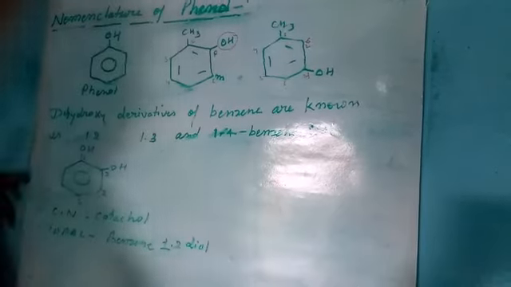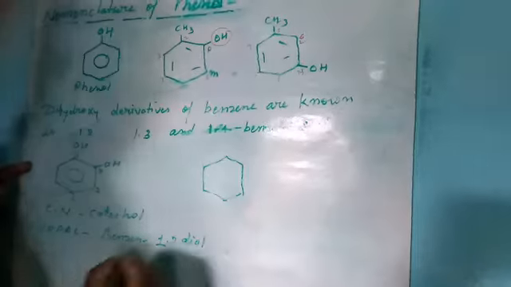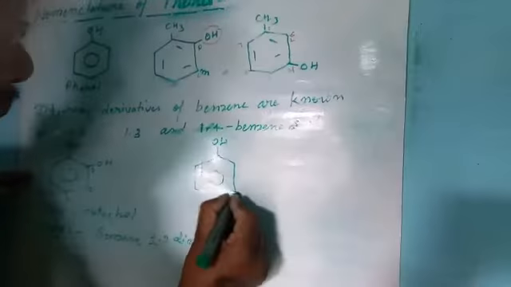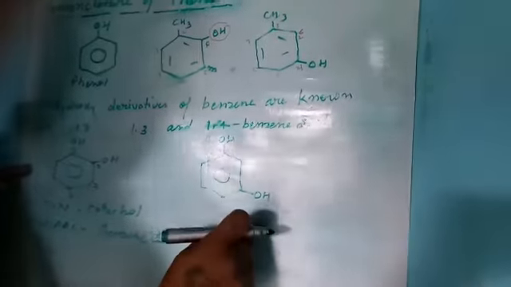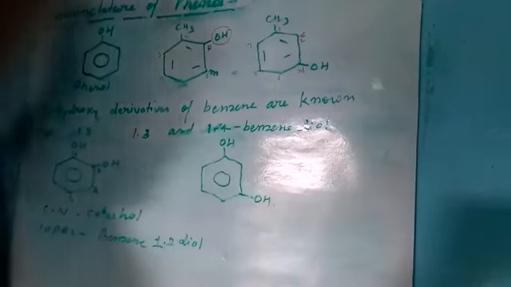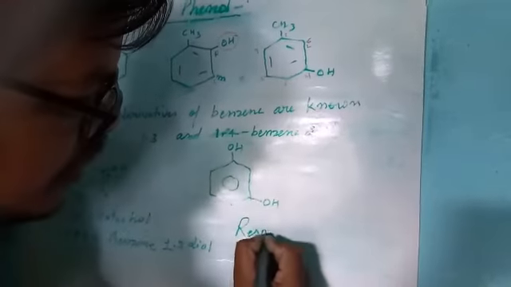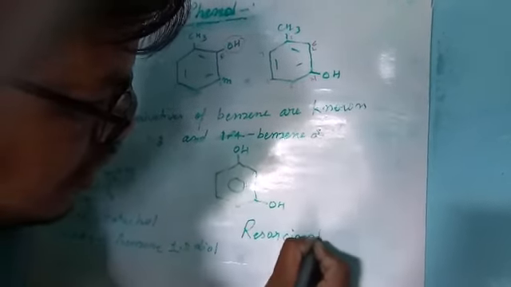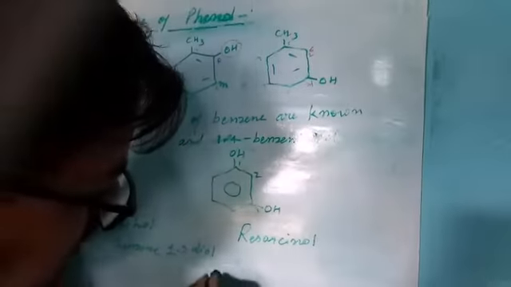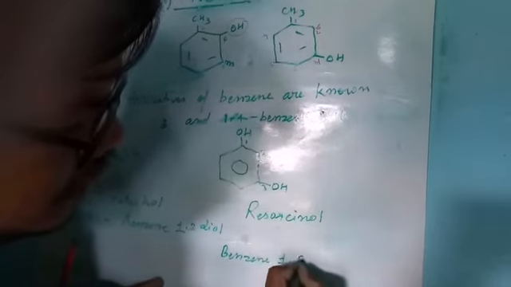Another example: the hydroxyl groups are at the meta position. Another hydroxyl group is connected at the meta position. So what about this compound? The common name of this compound is resorcinol. And the IUPAC name of this compound is benzene-1,3-diol.